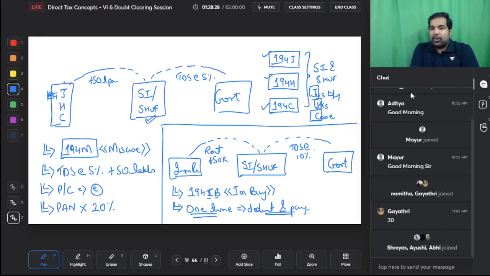And in the last month when you're deducting, if the amount that you need to deduct is more than the amount that you have to pay, then don't worry, you can deduct whatever you have to pay. So for example, if for some reason you need to deduct 40,000 rupees as TDS, but what you're paying is only 38,000, then you can deduct the entire 38,000, no problem with that. So this is 194IB. This was 194M, this is 194IB. These are two very, very important sections that are done and dusted.